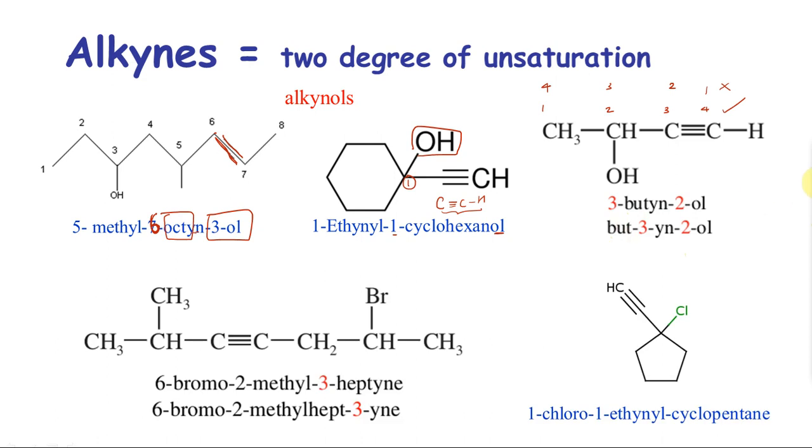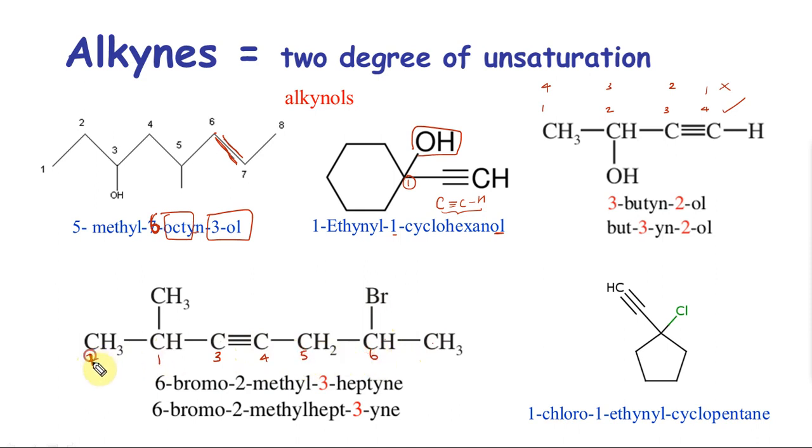Okay, couple more. Here we don't have any confusion regarding who gets a priority. Your alkyl groups and halo groups do not get priority over your triple bond, so they don't get the numbering priority. So I have to go with the -yne. If I go this way, it's 1, 2, 3-yne; if I go this way, it's 1, 2, 3, 4-yne. So obviously I like it that it is 3-yne.